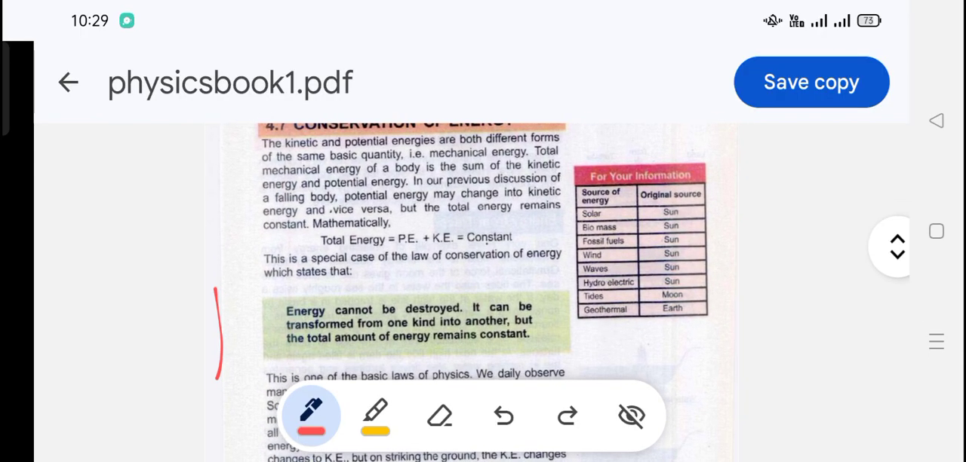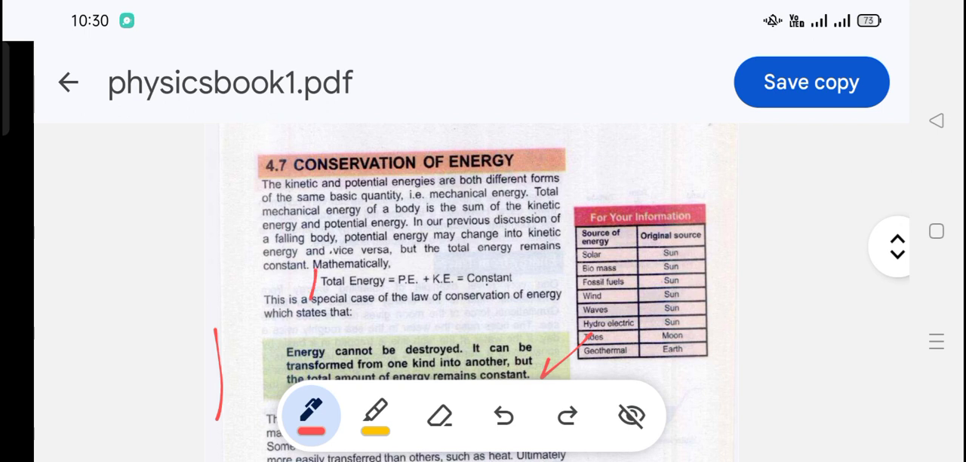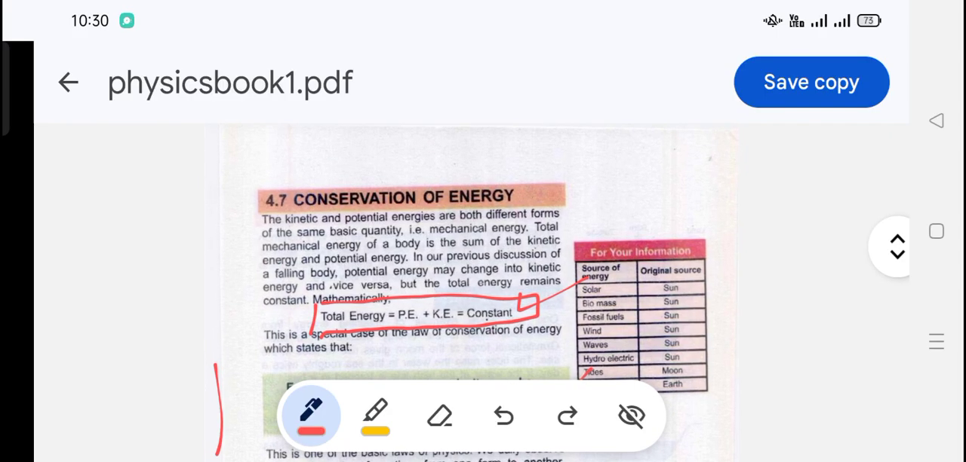Energy cannot be destroyed. It can be transformed from one kind to another, but the total amount of energy remains constant. This is the definition of conservation of energy. Total energy we can see is equal to potential energy plus kinetic energy, which is equal to constant. Now we will see the explanation of this conservation of energy.